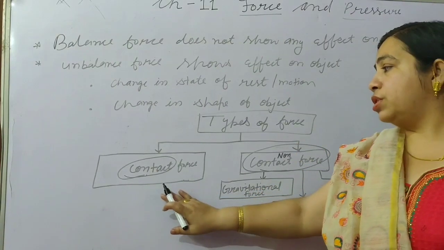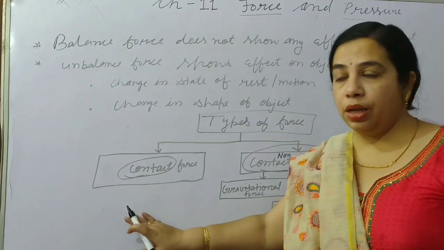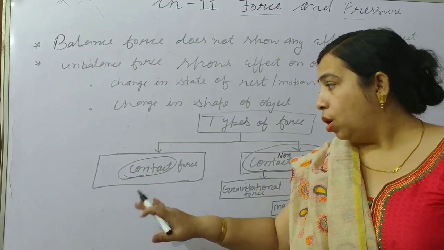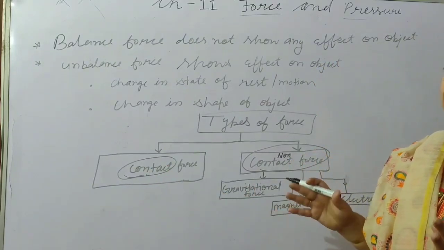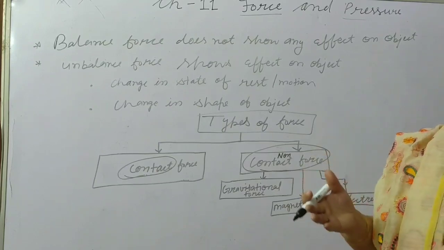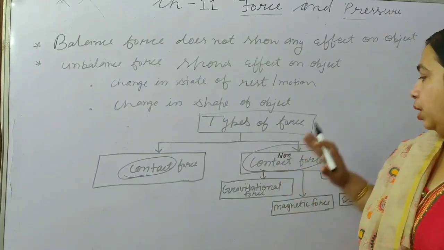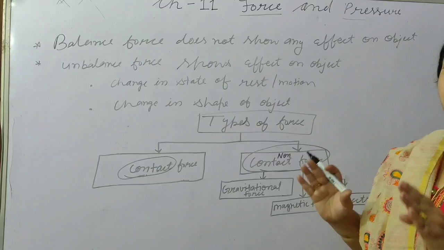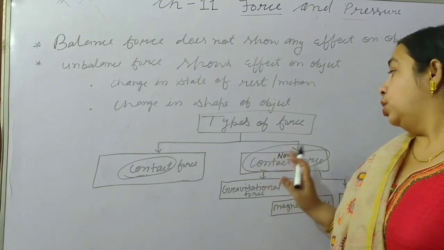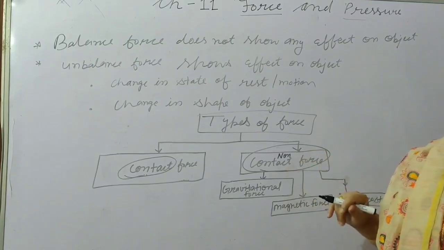In the contact force, there is directly or indirectly contact between the force and an object, or we can say the interacting body and the applied force are in contact. In the non-contact force, the interacting body and the applicable force are not in contact. So it is known as a non-contact force.